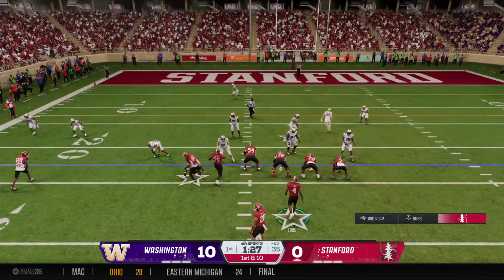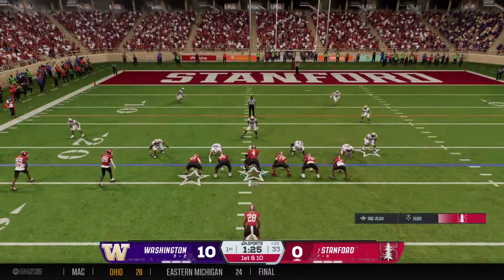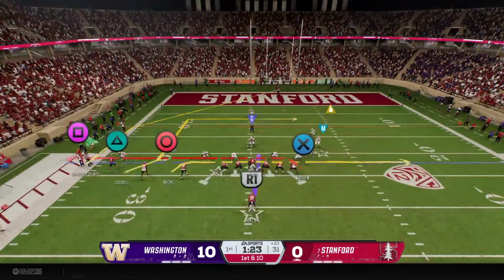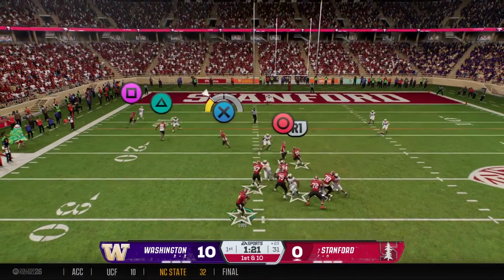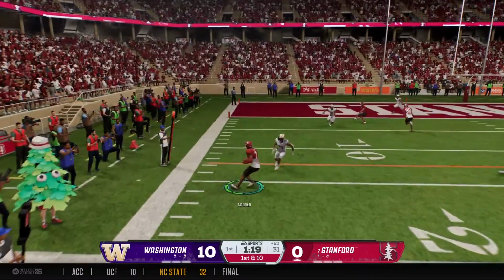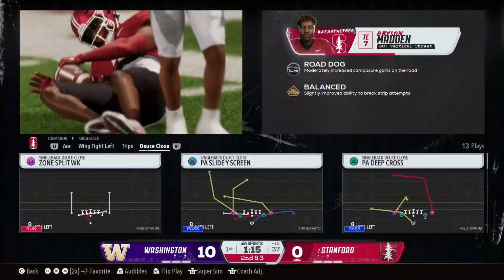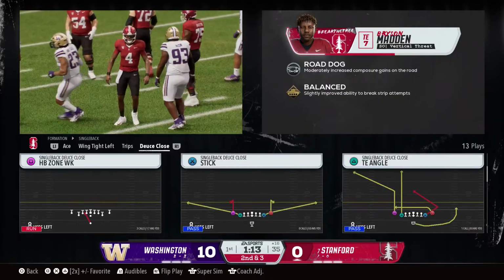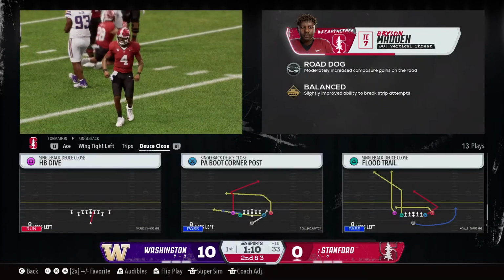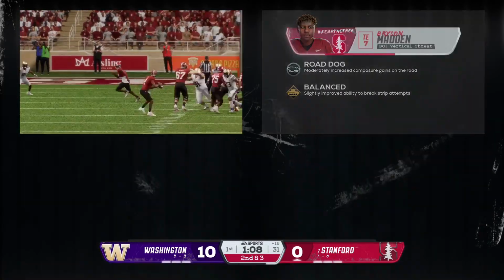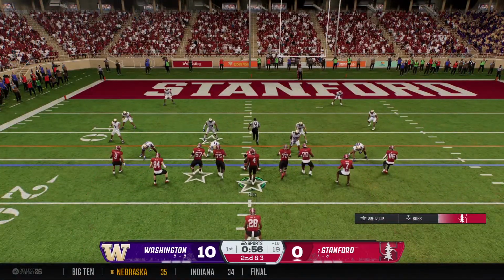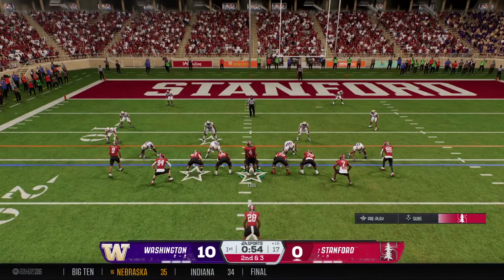Stanford quickly to the line. What a phenomenal job in the open field, breaking off the long run, and they're not going to just take their time and huddle up to get the next play. There he goes. I'll tell you, I love the play call on 1st down here. You're just trying to find an easy completion, and the shortest throw on the field for a quarterback is finding your biggest target, and that's the tight end. Nice job. The Cardinal can be aggressive here on 2nd and short.